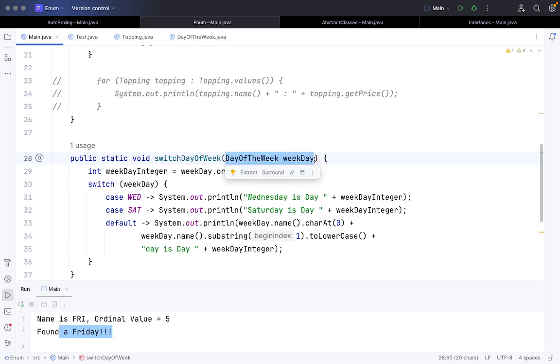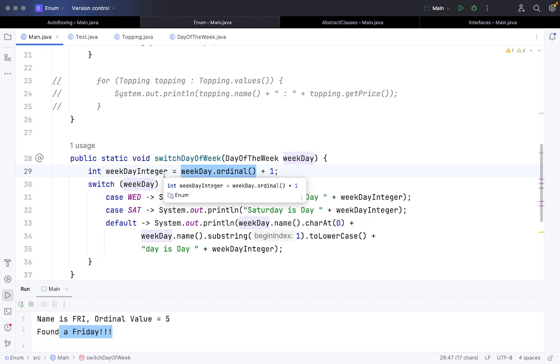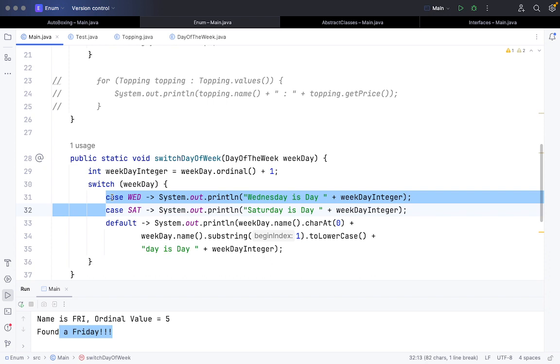So now when we are passing this weekday value, once I pass it using the weekday.ordinal function, it stores the data from 1 to 7 as 1 to 7 days, not 0 to 6. And I'm passing this weekday value, so in this switch case I can directly use the enum value.